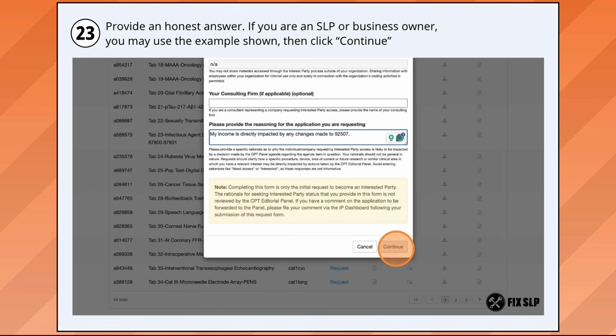If you are an SLP or a business owner, you might choose to use the example that we have in the box, but again, you can type whatever you want. Once you put something in that box, choose continue.